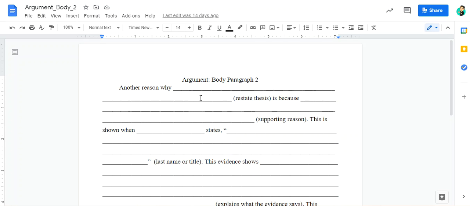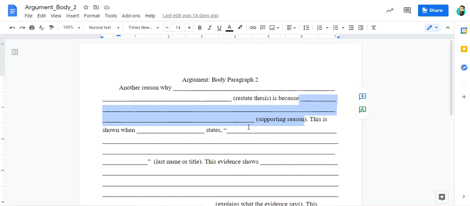with your topic sentence. Okay, so your topic sentence, you're going to say another reason why, and you're going to restate your thesis, your main idea. So another reason why, if you're for lab-grown meat, you might say another reason why lab-grown meat is an amazing technological breakthrough that we need to pursue, right? Or if you're on the con side, if you think it's a bad idea, you're going to say another reason why lab-grown meat is a mistake and we should not pursue it, something like that, is because, and then you're going to have your second supporting reason.